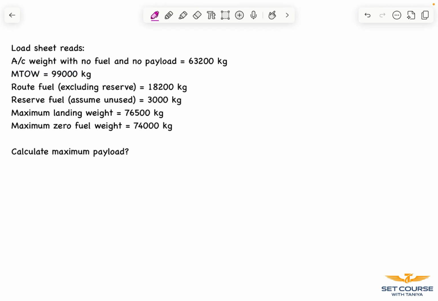Now let's take an example. The load sheet says aircraft weight with no fuel and no payload. That means this is the dry operating mass, which is actually the sum of basic empty mass and variable load. The MTOW is being given. We have the route fuel, which is actually the trip fuel, and our reserve fuel as 3000 kg.